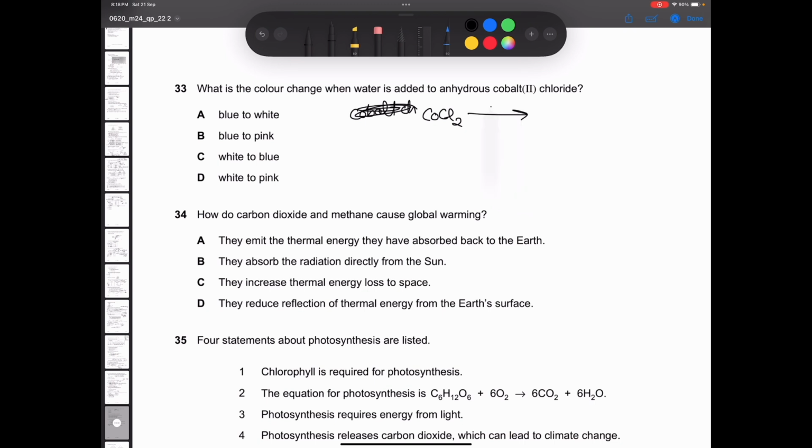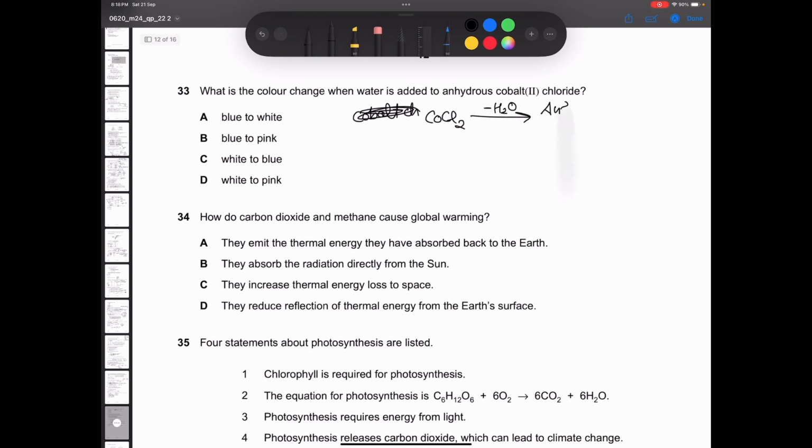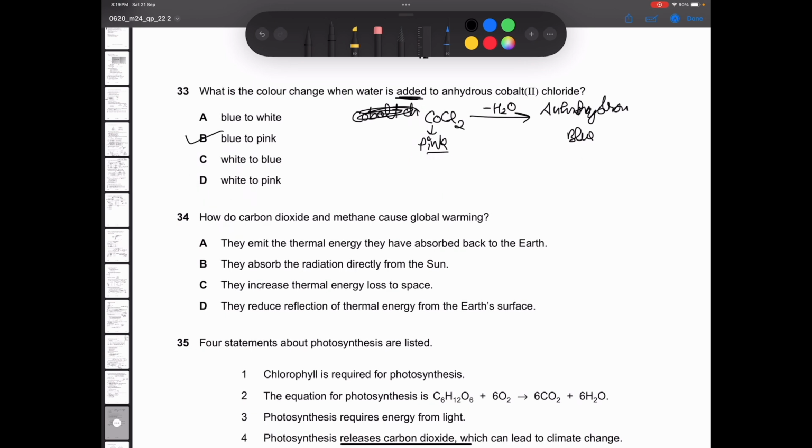When you remove water from it, so I can say minus H2O, it turns to anhydrous form. So, anhydrous form, that is blue. And cobalt chloride in hydrous form is pink. So when you are adding water, it will turn pink. So it will turn from blue to pink. The answer correct will be B.